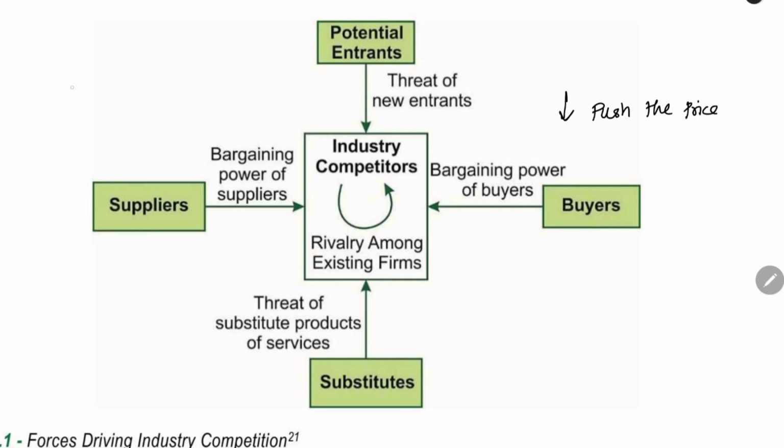And then the supplier will push the price up. What is the price of raw material? The supplier will be pushing the price of raw material upwards. So it will result in higher cost, and then it will result in low profit for the company. This is also one more factor which will affect the profitability of the company. This is the entire industry analysis.